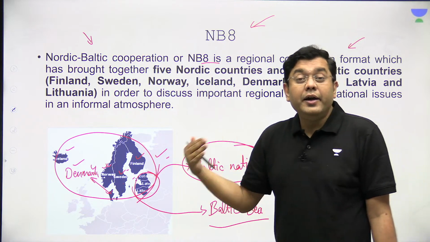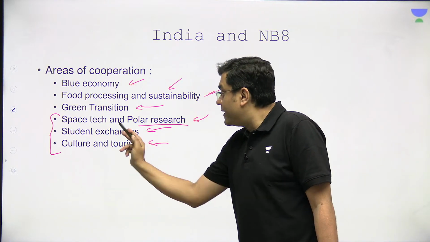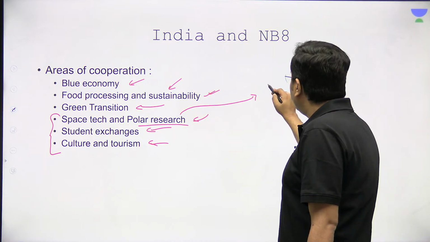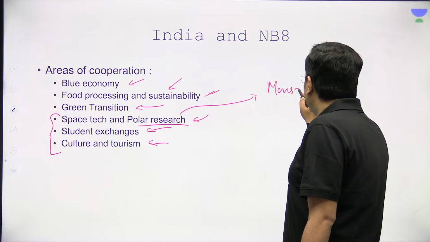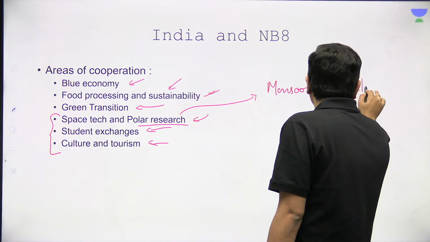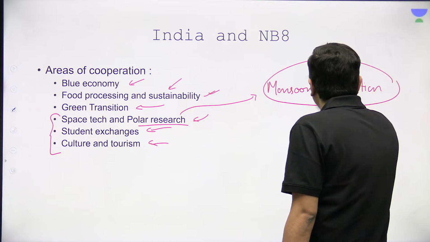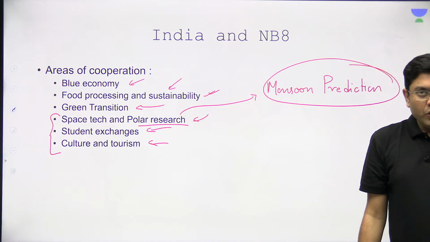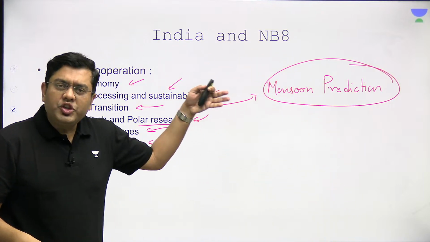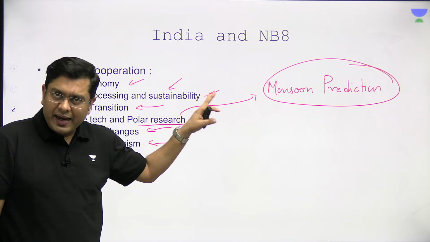So that is why India wants to improve and increase polar research, because that will be relevant for our monsoon prediction. And we all know how important monsoons are for a country like India. Okay, so these are the areas of cooperation. These are the areas which both the regions should be looking at.